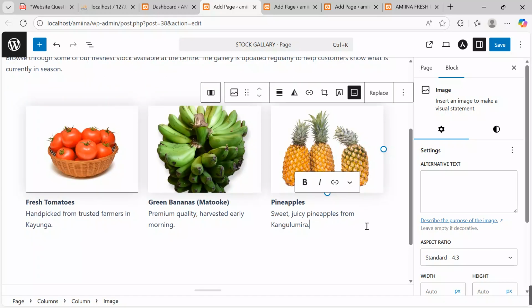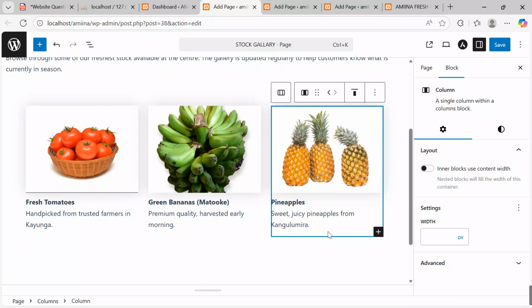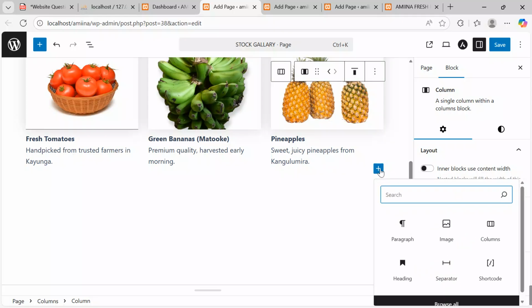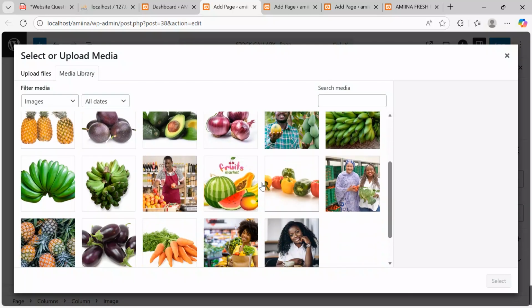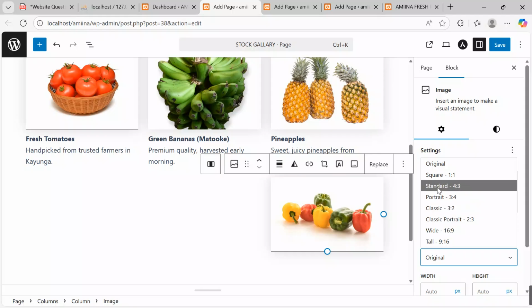After pasting, I want to add more images. So I will come access this window. Click till when you access it. And then say add block. On this block, I want to put a green paper. Come, say image, media library. Here we go, green paper. Select, then say aspect ratio, standard.